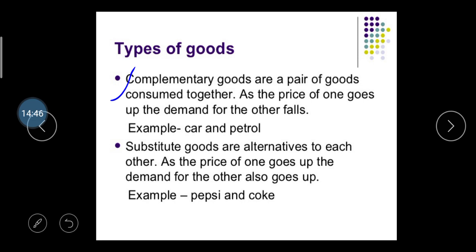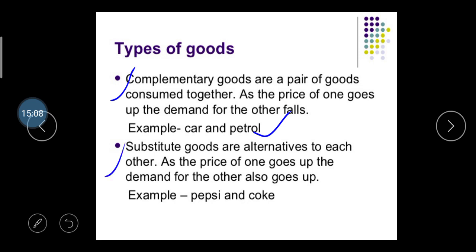Here the example is car and petrol. If the car's price is higher, then the demand for cars falls, and automatically the demand for petrol falls, right? So we use these products as complements, as a pair of goods.